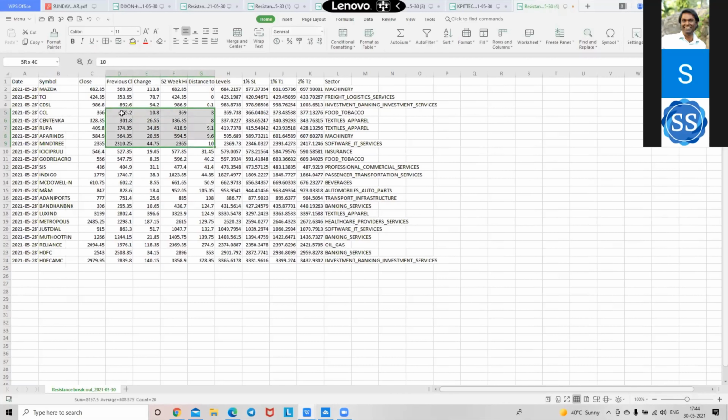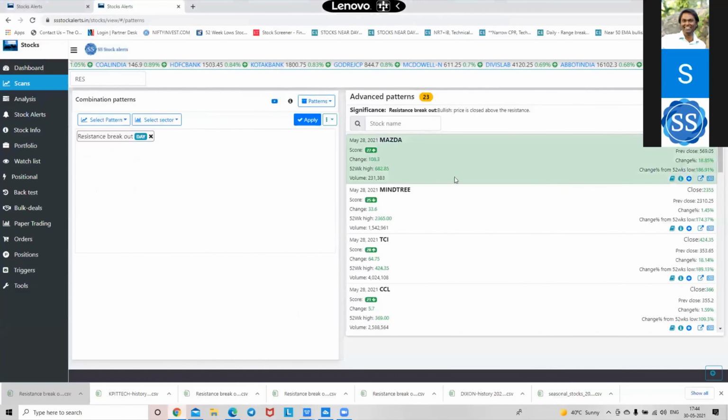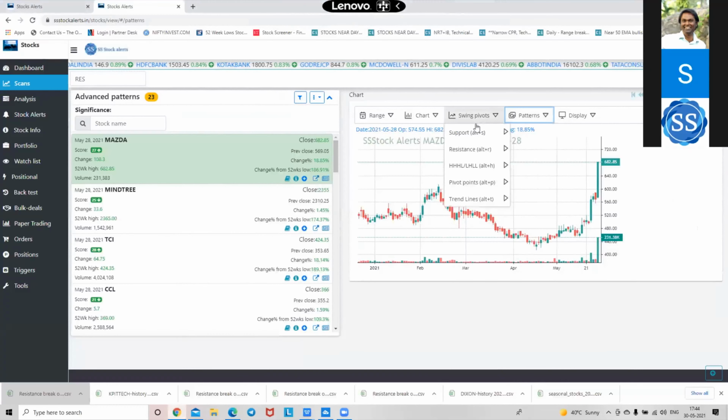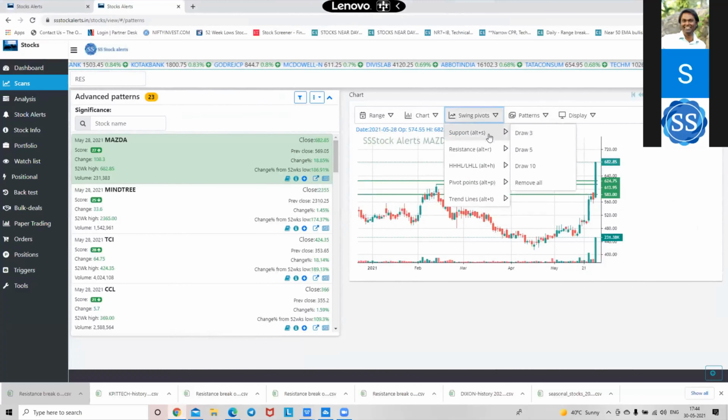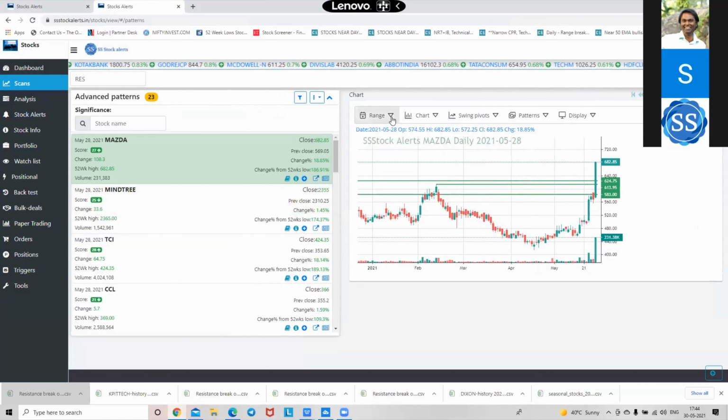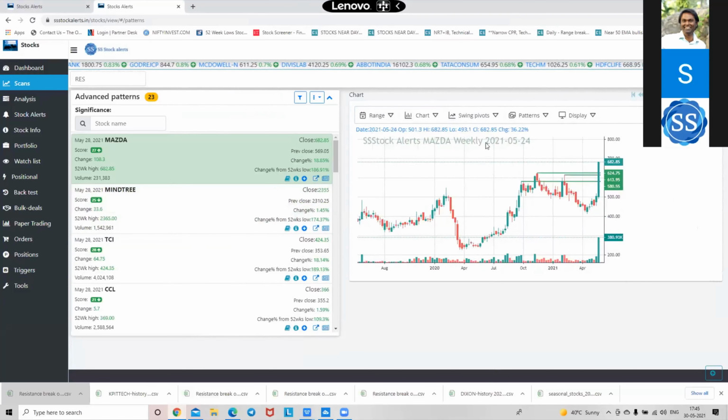So these are the stocks which I select for intraday, heavy quantity with 1% SL and 1% target profit. Use it. It is pretty much there. Then everything is on resistance. You pull up any stock like Mazda, पैटर्न देखो, इसका स्विंग रेजिस्टेंस देखो, कोई नहीं है रेजिस्टेंस. सपोर्ट देखो, सॉलिड सपोर्ट पड़ा है, रेजिस्टेंस कुछ है ही नहीं. Draw it, you don't have any resistance here. If you pick up something like weekly, no resistance.